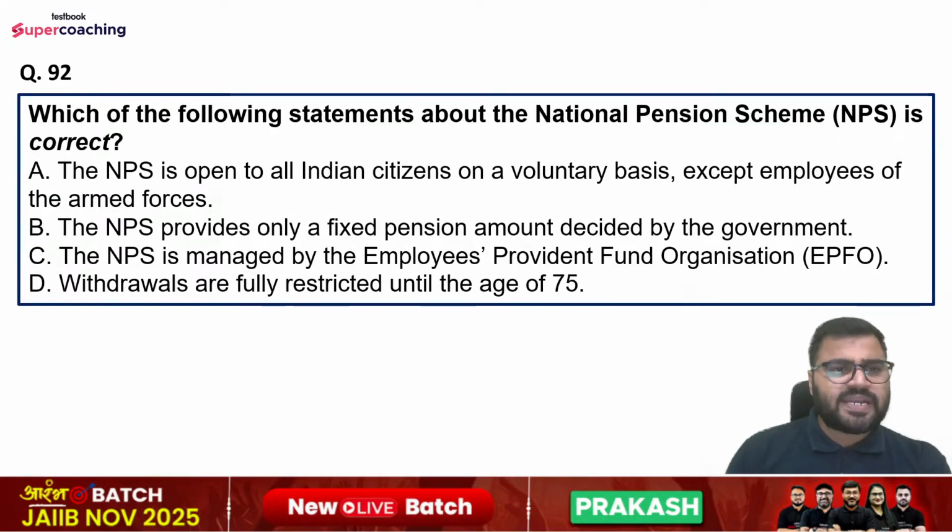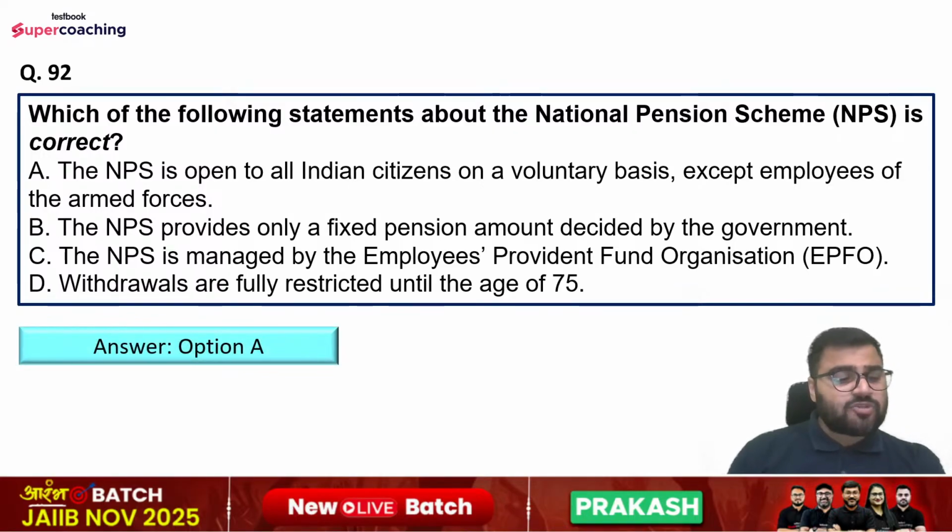Question number 92nd. Which of the following statement about the NPS is correct? Options are NPS is open to all Indian citizens on a voluntary basis except employees of the armed forces. The NPS provides only a fixed pension amount decided by the government. The NPS is managed by the EPFO, or the withdrawals are fully restricted until the age of 75. Right answer is option number A.